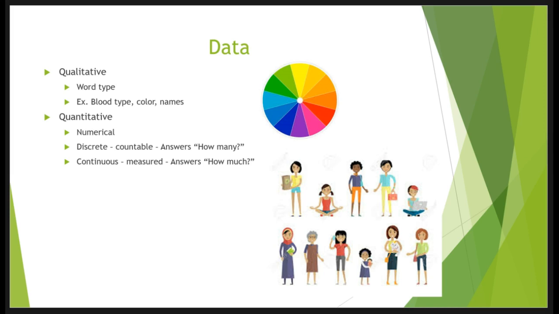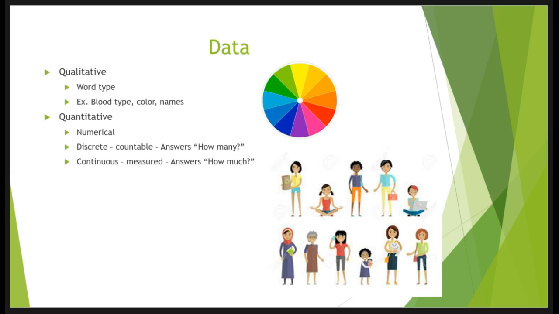And if you look at the word qualitative, it has quality in it. When you think of a quality of something, you're not coming up with 7 or 200. You're coming up with a word type response, like your favorite color is green, or your name is Jess, or your blood type is B negative.